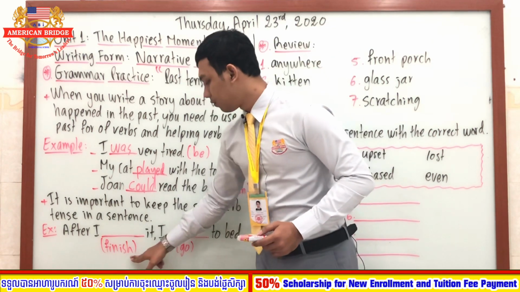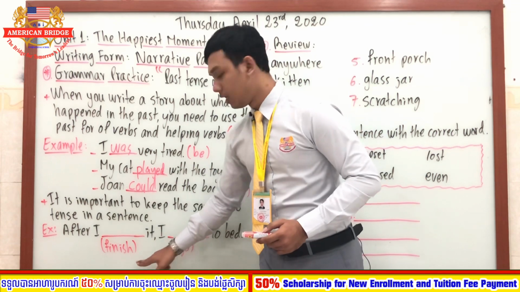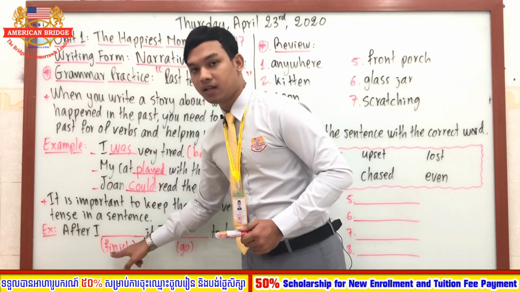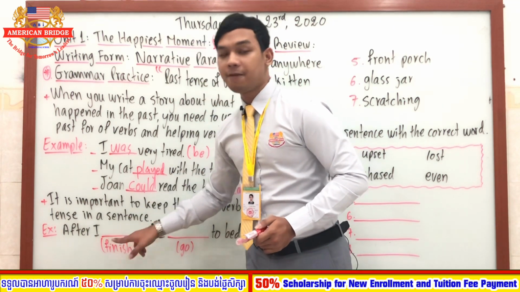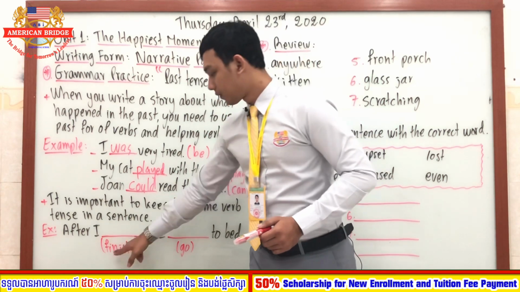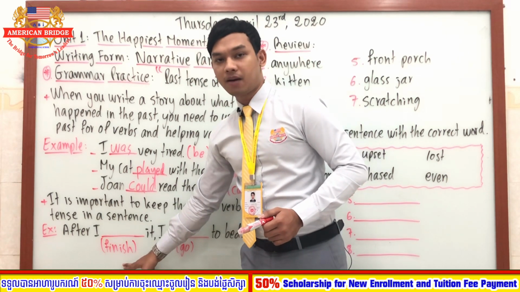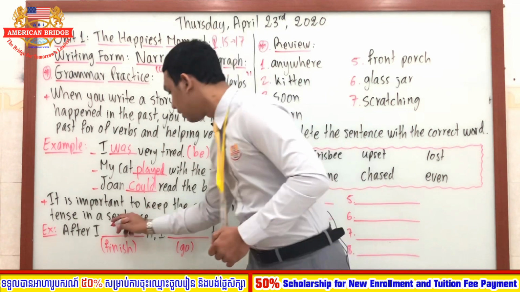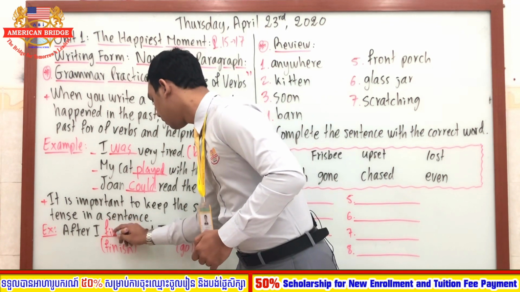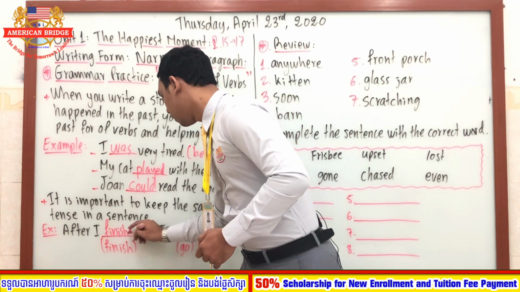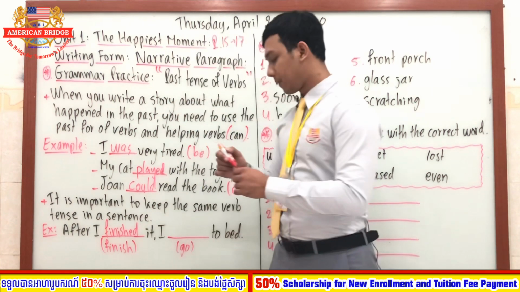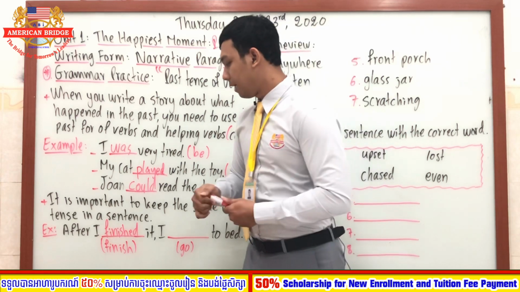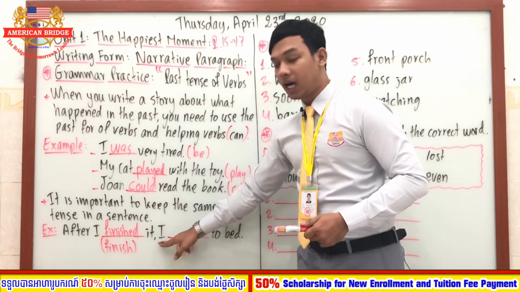For example, I say after I eat, I go to bed, right? So here we have finish. Okay, finish. So how can you say it? After I finished. What is the past tense of finish here, everyone? We add ed. Very good. So we say finish with the ed. All right. Good. So finished.